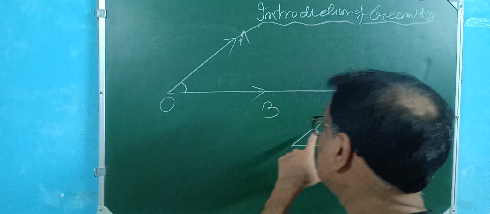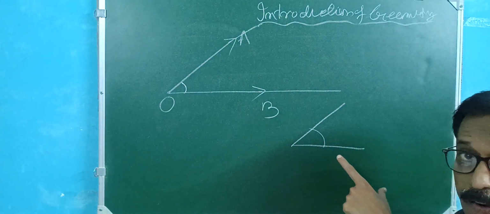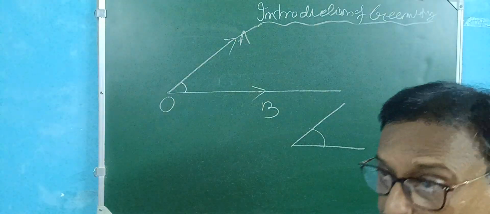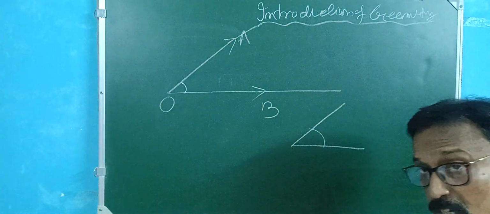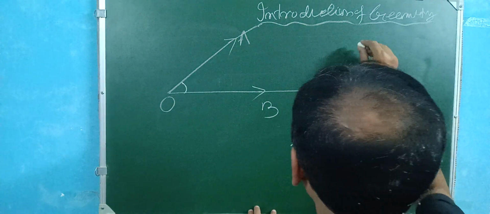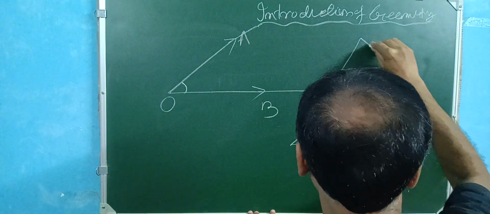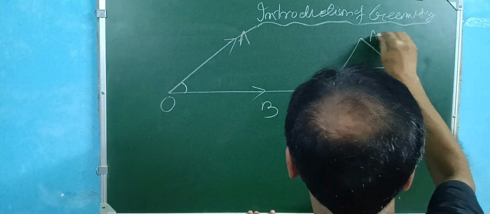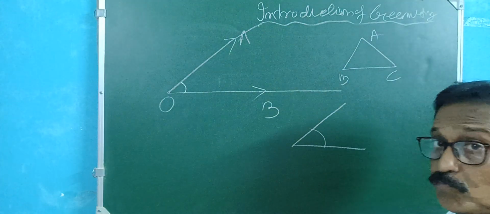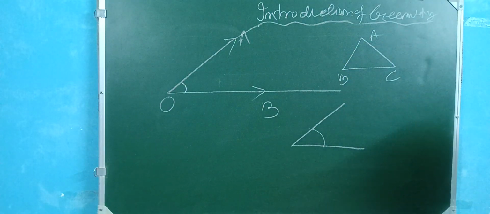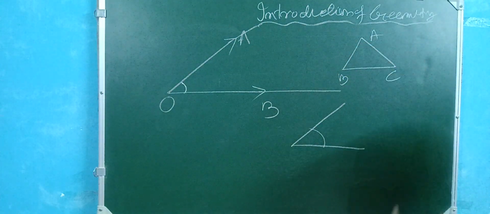Now these are all open figures. The first introduction of the closed figure: a minimum of three sides is required to form a closed figure, and the first closed figure is the triangle. So there are three lines. A, B, C is a triangle.